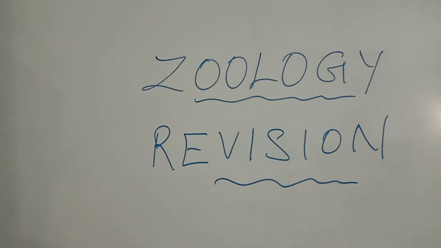Inheritance of X-linked genes. Hemophilia, color blindness. So these two are the examples for X-linked genes. Together they are very important for a 5 mark question.